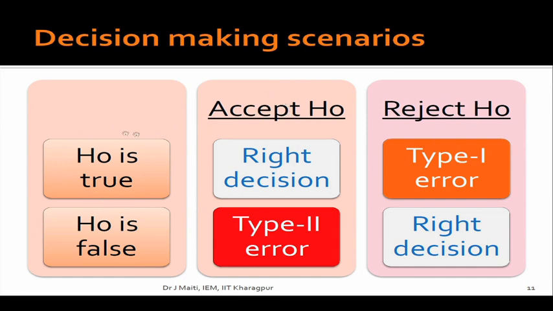If your null hypothesis is true and you have accepted it, that is the right decision. Again, if the null hypothesis is false and you have rejected it based on your data analysis, that is also the right decision. The problem comes when H0 is true but you have rejected it, or H0 is false and you have accepted it. When H0 is true and you have rejected it, that is known as type 1 error or alpha error. And when H0 is false and you have accepted it, it is type 2 error or beta error.